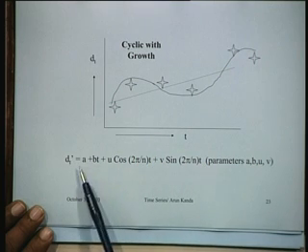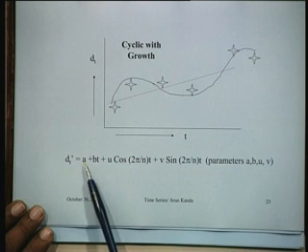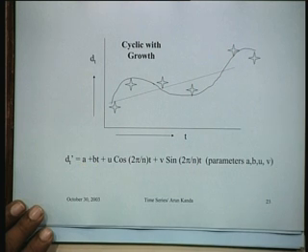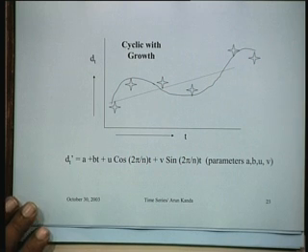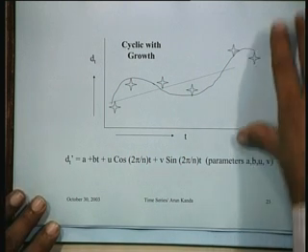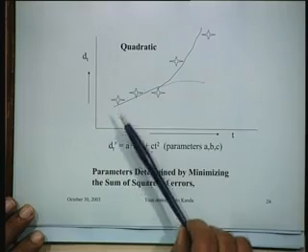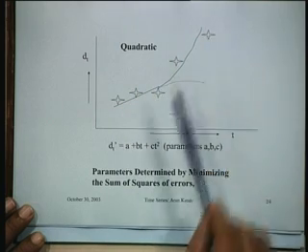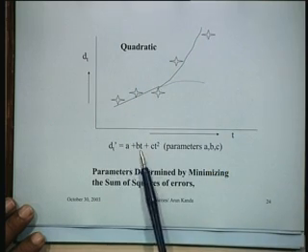If you were to use this, you would need to estimate a, b, u and v. These are the four parameters. So in this case you would have four equations which will determine the parameters, the least squares normal equations for this particular case, and the procedure would be similar. Or we might have a situation where the demand is to be represented as a quadratic function, that is d dash t is equal to a plus bt plus ct square.